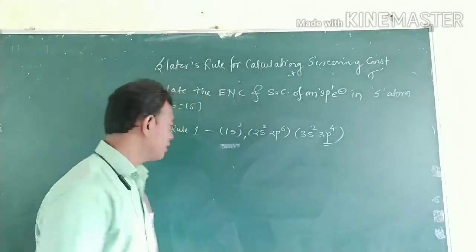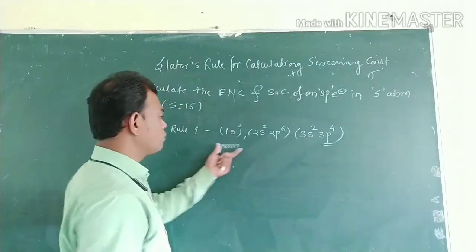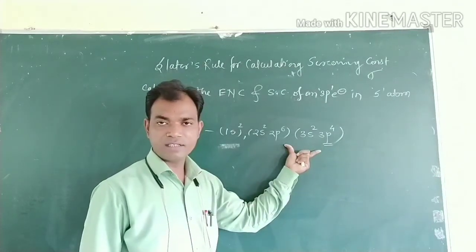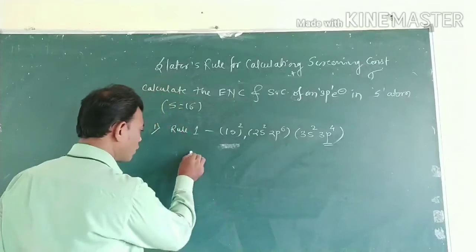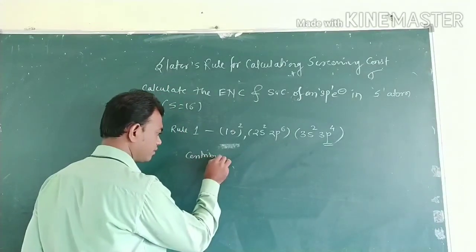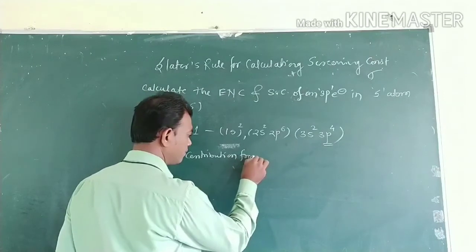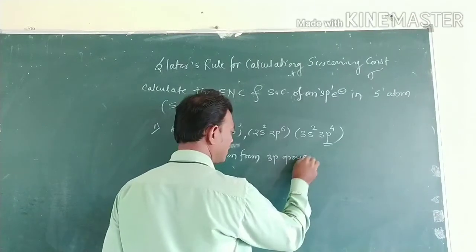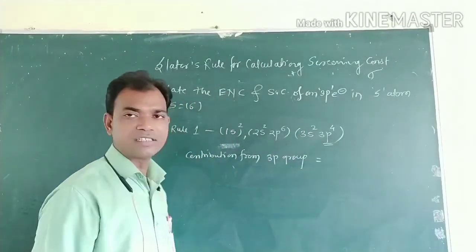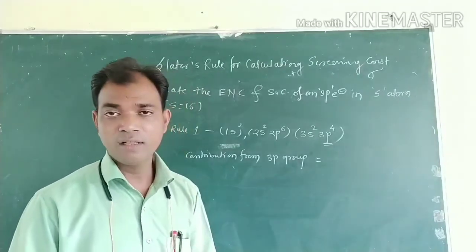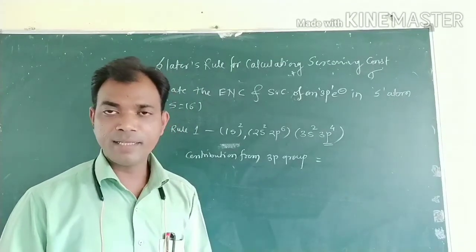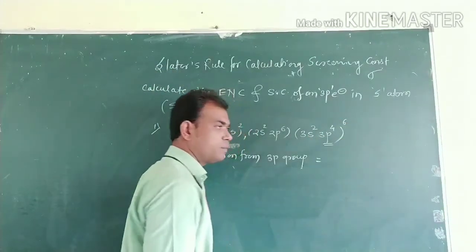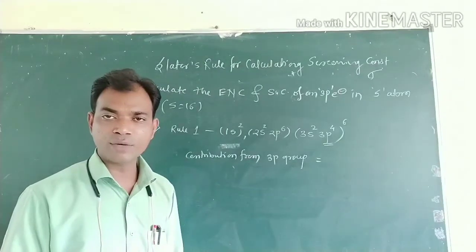First we have to do the grouping and arrange the electronic configuration. Then the contribution from the 3p group: there are six electrons in that group, and we have to consider one electron to calculate the screening constant.